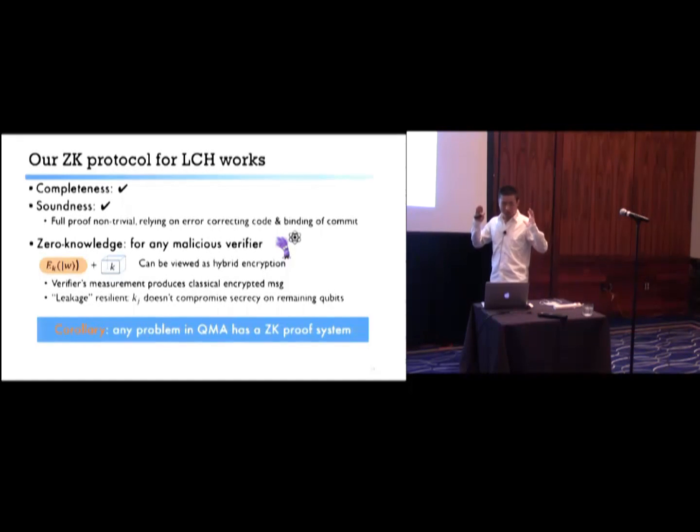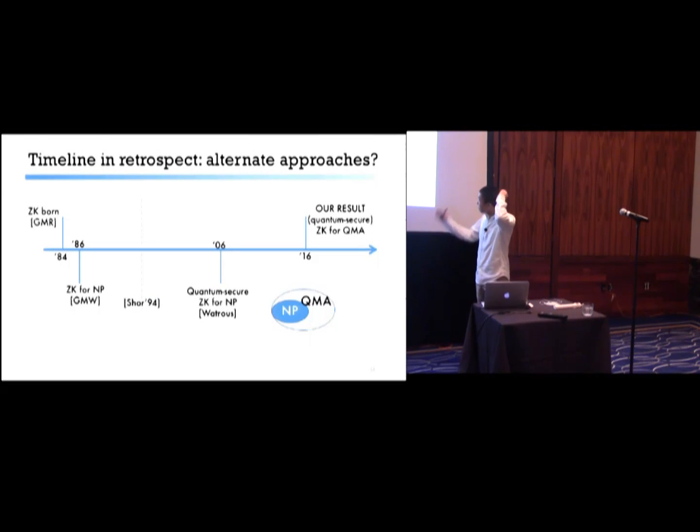All right, therefore, since the local Clifford Hamiltonian problem is QMA complete, we have zero-knowledge proofs for all QMA problems. Looking back at the timeline, zero-knowledge in the quantum setting is progressing slowly, but we are catching up. And there are many other works that didn't show up here.